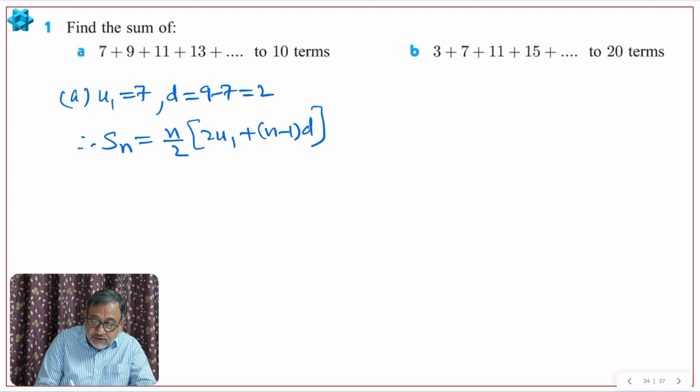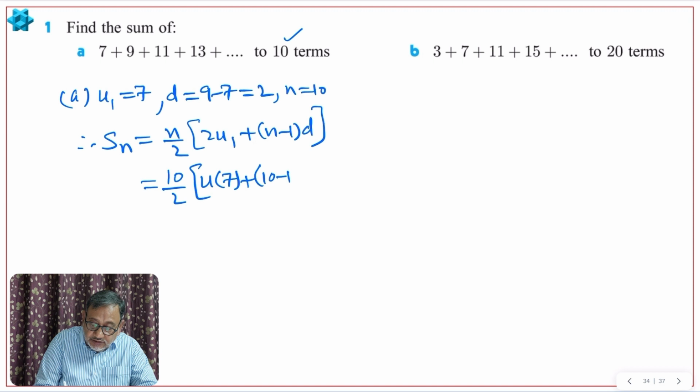In this formula I am going to put everything. n is 10, 10 terms are there. So 10 by 2 into bracket 2u1, u1 is 7, plus 10 minus 1 d, d is 2. So u1 this, d is this, n is this.